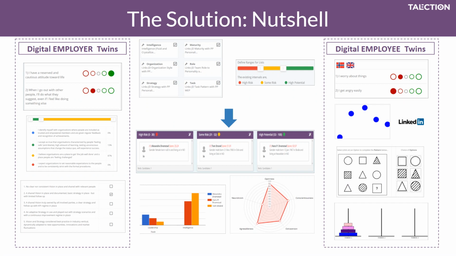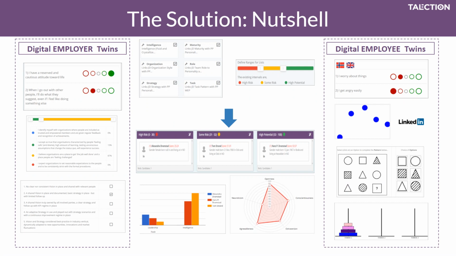Here you see that to the right you have the employee twin, to the left the employer twin. For the employee twin, we use standard type tests for personality, for example, the Big Five test. We use LinkedIn as a source. We use different types of intelligence tests, fluid and crystallized, and we use games. On the left side, we use different types of surveys and wizards to collect information about the context, the company, and the job in question.